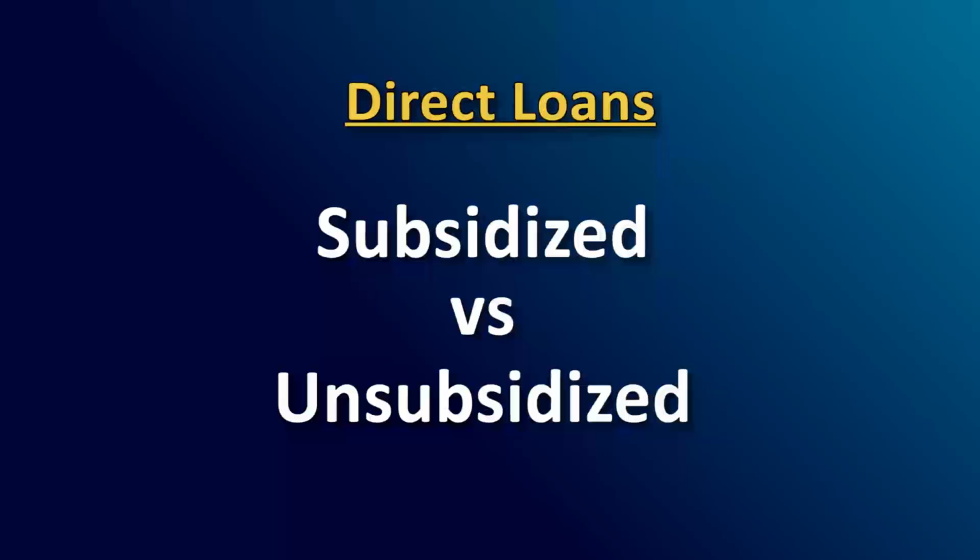The difference between these two types of loans is based on the accrued interest on each loan. Subsidized loans have the interest subsidized by the government as long as the student is in college and meeting minimum registration requirements. Unsubsidized loans still come directly from the government, but interest is not subsidized and begins accruing immediately. In either case, interest rates are set by the government, which is why they are referred to as direct loans.